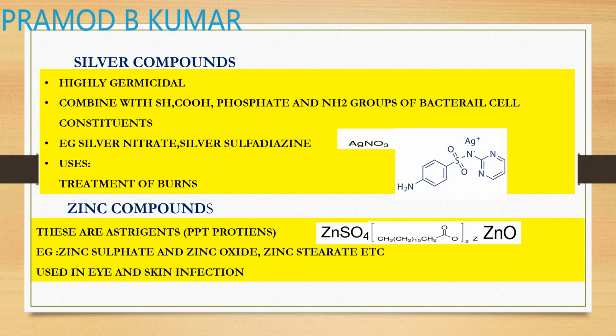Next compound is your zinc compounds. So zinc compounds act as an astringent. They act as protein precipitants by forming a chelate with your amino acids. Examples are zinc sulfate, ZnSO4, and zinc stearate. Zinc stearate is nothing but your zinc attached to your stearic acid. Stearic acid is an 18 carbon fatty acid which is attached to zinc, that is Zn.